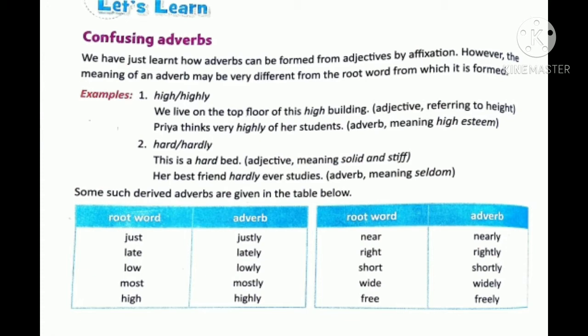The first ones are adjectives, and the second, when ly is added, are adverbs. When the new word is derived from the adjective, it has a different meaning. And some exercises are also given there.